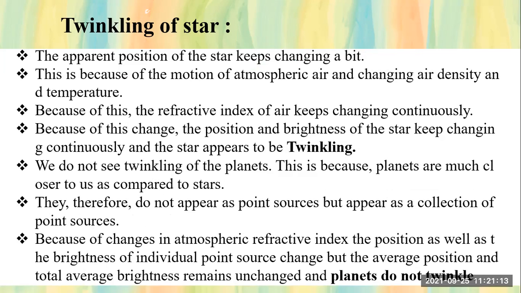Because due to the change in atmospheric refractive index, the brightness and position of an individual point, a single point which appears to us, that is a star, will change. But when we are seeing a collection of points as a planet, the average position and total average brightness remain unchanged, students, and hence planets do not twinkle.